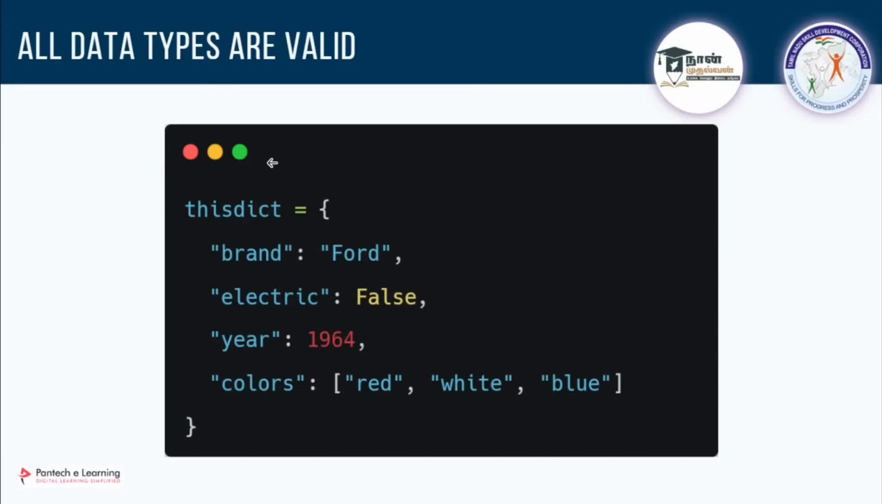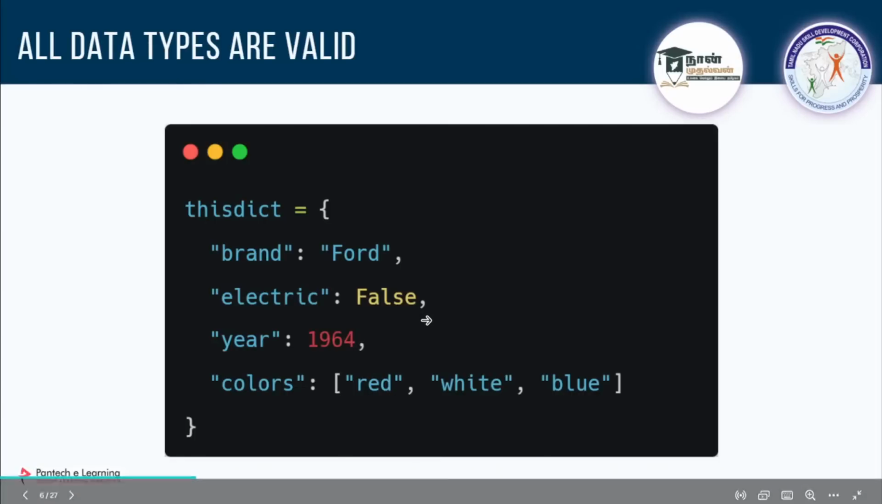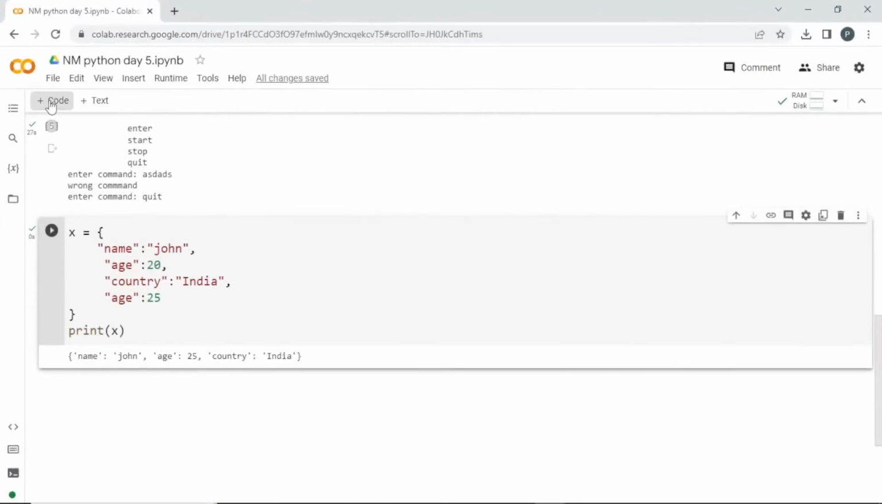In a dictionary, all data types are valid, which means you can store numeric data types, sequences, even a list. You can store numeric, boolean, all those things are possible. See here, this is a dictionary which is storing about a car, and the brand belongs to Ford, and it is an electric vehicle. It is not, so it is false. And the year is a number. And finally we have the available colors, which is a list. So you can include these things, there are no issues.